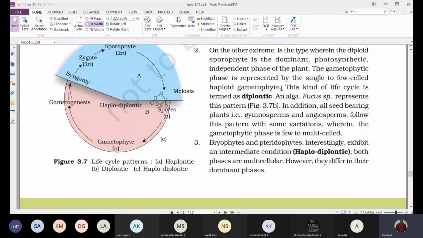Some algae also show the diplontic life cycle, like Fucus, which belongs to Phaeophyceae, the brown algae.